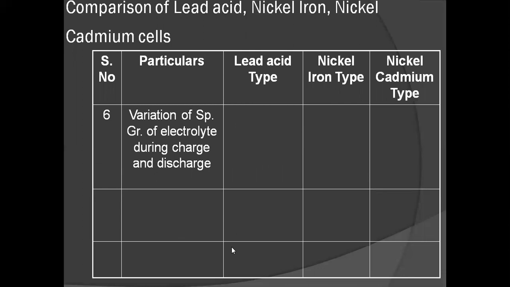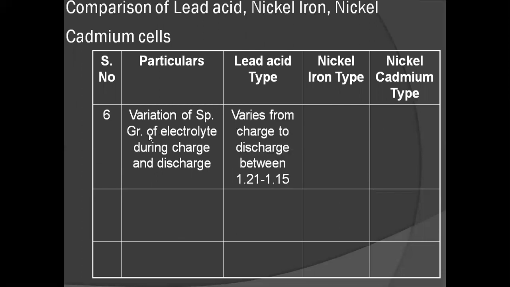And next, the comparison is variation of specific gravity of electrolyte during charging and discharging. In my previous video lesson, I explained about specific gravity and how we measure it. Please go through my previous video class on specific gravity of electrolyte to know what specific gravity is. Now coming to lead acid batteries,